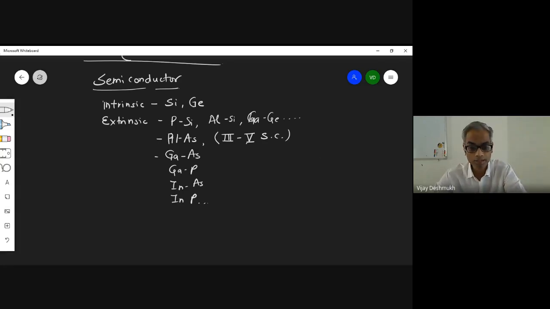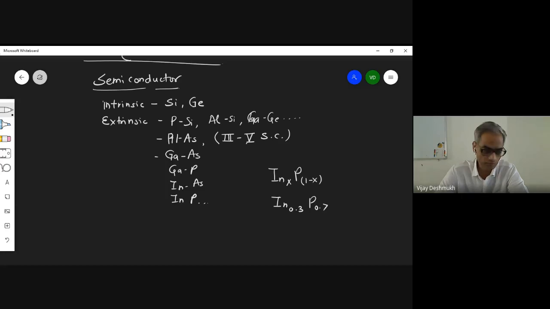Now, depending upon what percentage of these elements you have, the property of the band gap will change. For example, if we take simple indium phosphide, how much indium and how much phosphorus? We write indium as x and phosphorus as 1 minus x. For example, indium 0.3, phosphorus 0.7, something like this.